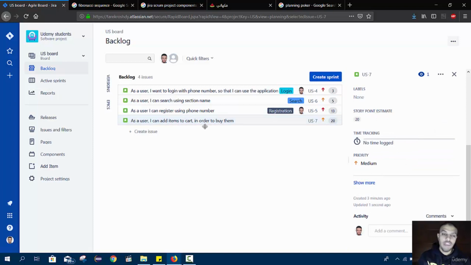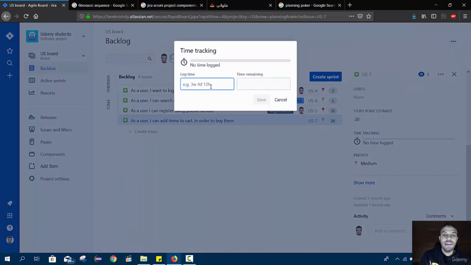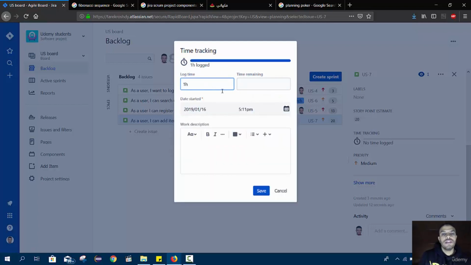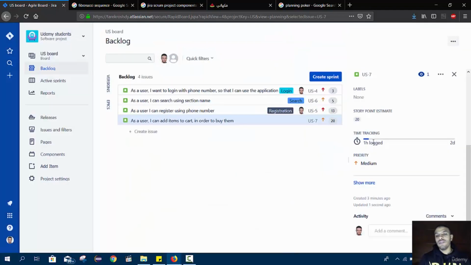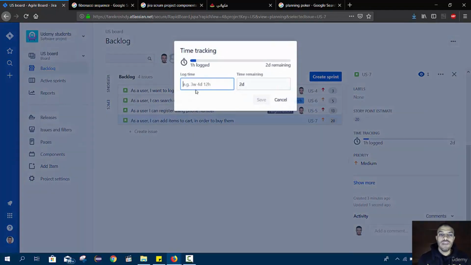We can also give time to the user story. For this user story, under time tracking, it says no time logged. We can say I worked for 1 hour on this user story, and the time remaining is 2 days, D for days. Let's save. Like you see, 1 hour from 2 days.